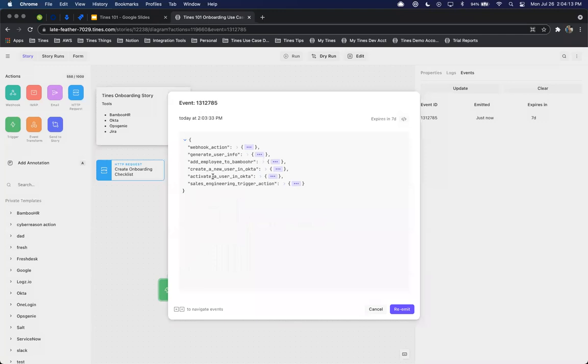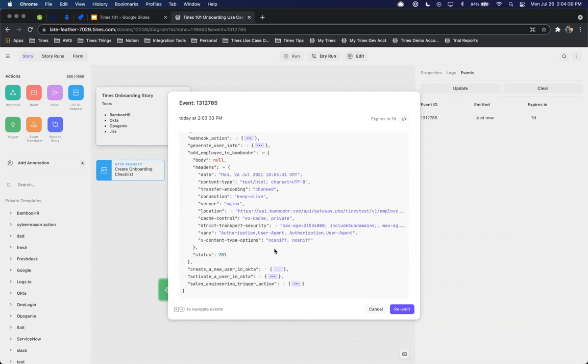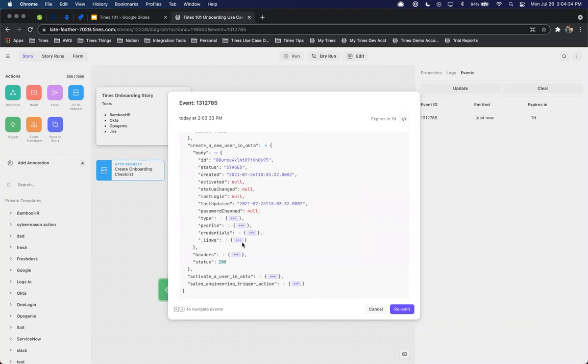And again, this is extremely important when we're building out stories, because it allows us to understand what values and information is available to us if we're adding additional downstream actions. So again, adding that employee to BambooHR, the header information is available to us. Same thing with creating that user in Okta, having all of that body information.